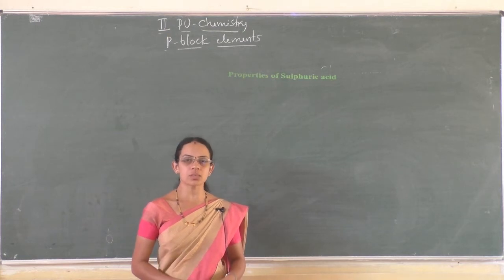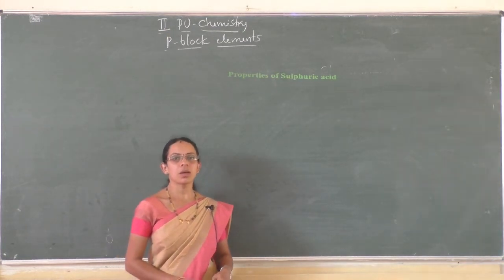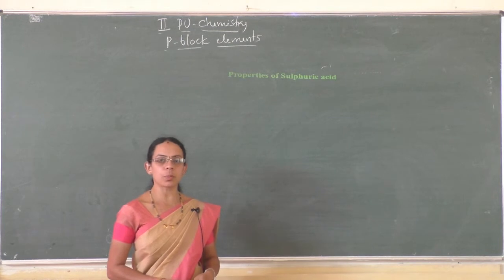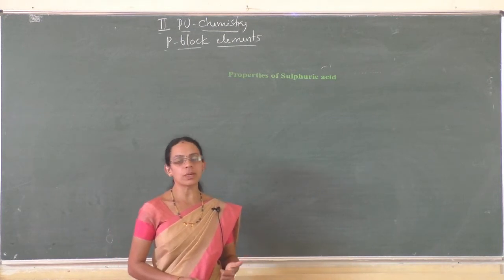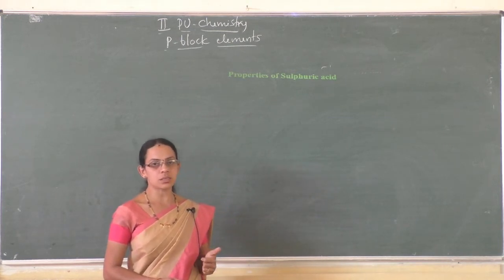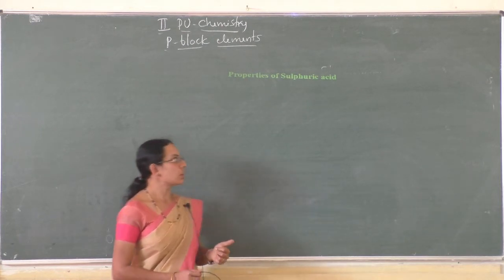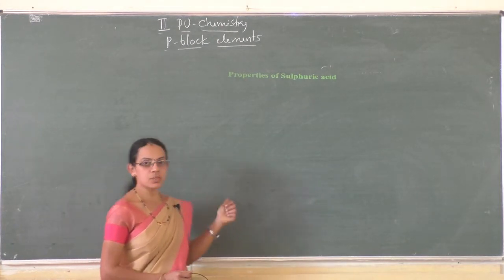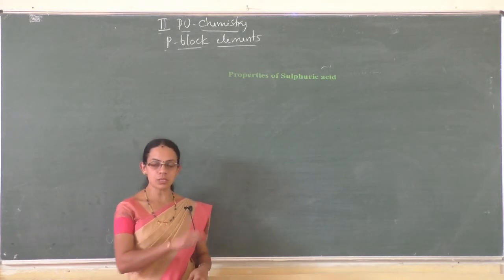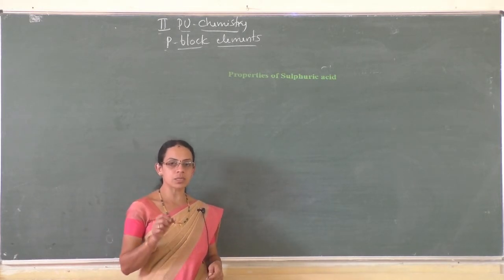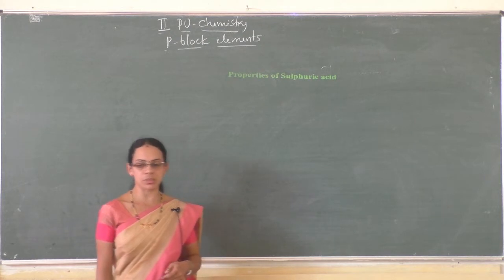So sulfuric acid is an important chemical, and that is because of its four properties: its low volatility, high acidic strength, its dehydrating agent character, and its acidic character. Because of these four characteristics, it plays an important role in the field of chemistry.